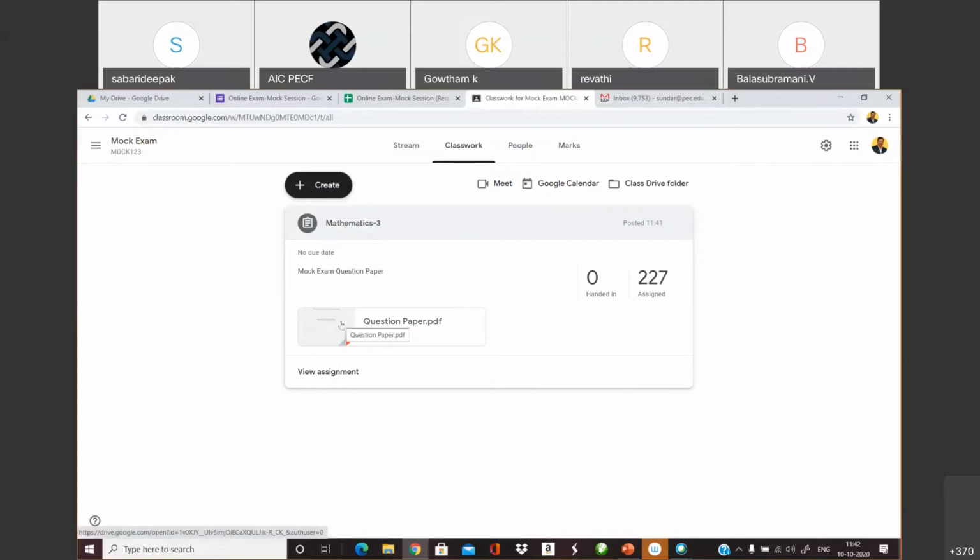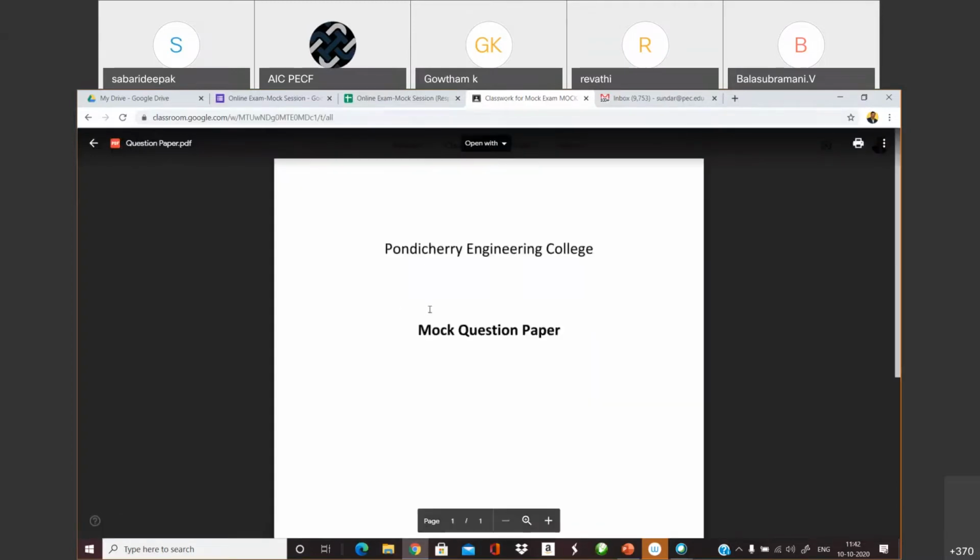Right. Once you see the question paper, I have posted nothing in this question paper. This is a simple white sheet. This is how your question paper would reach you. Once you receive your question paper, you can take your answer sheets and start writing your examination, keeping the deadline in mind, because we are dealing completely with the computer system here, which means it will keep track of each and every second of your submission. So you need to keep track of your time in a very cautious mode.